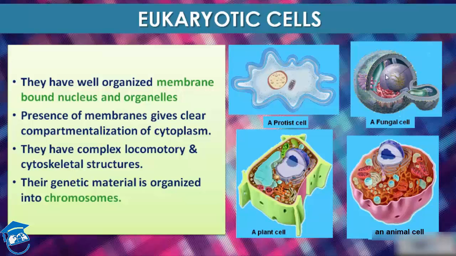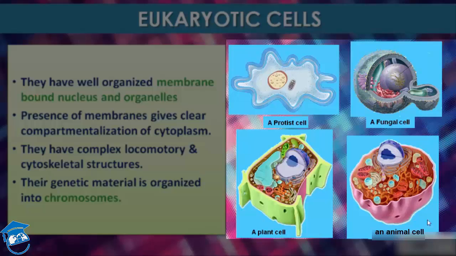All eukaryotic cells are not identical. As you can see, these four are eukaryotic cells. They are not identical. Plant and animal cells are different, as the plant cell possesses a cell wall. That's why the plant cell is different from the animal cell, because the animal cell does not have a cell wall, but the plant cell possesses a cell wall, plastid and central vacuole, which are completely absent in the animal cell, students.